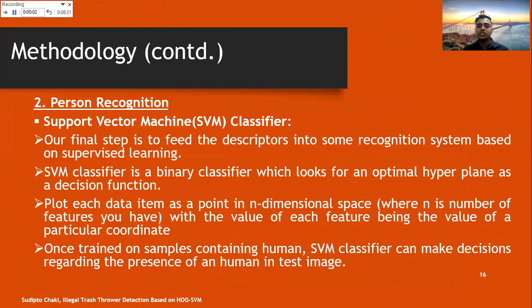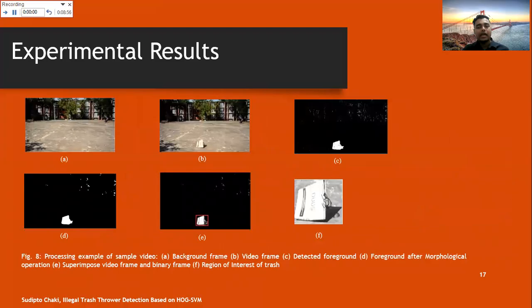For the person recognition stage, we have used SVM as our classifier. SVM is a binary classifier which looks for an optimal hyperplane as a decision function. If it is trained with samples containing human and non-human parts, SVM can effectively identify human or non-human in the testing video frames. Here are some experimental results, as you can see.